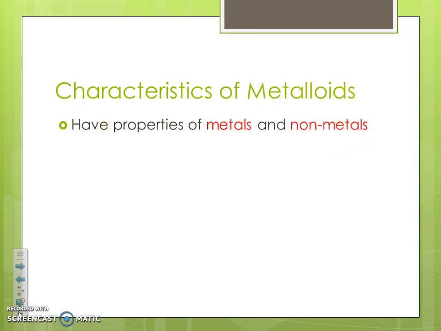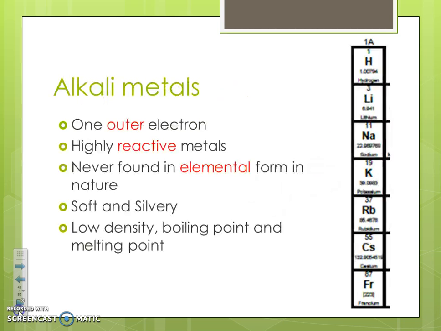All right, the metalloids even more simple. They just kind of are a blend of both. All right, so they might be a solid like a metal, but be a bad conductor like a nonmetal. So for example, silicon and arsenic are some metalloids. And there's not many of these.